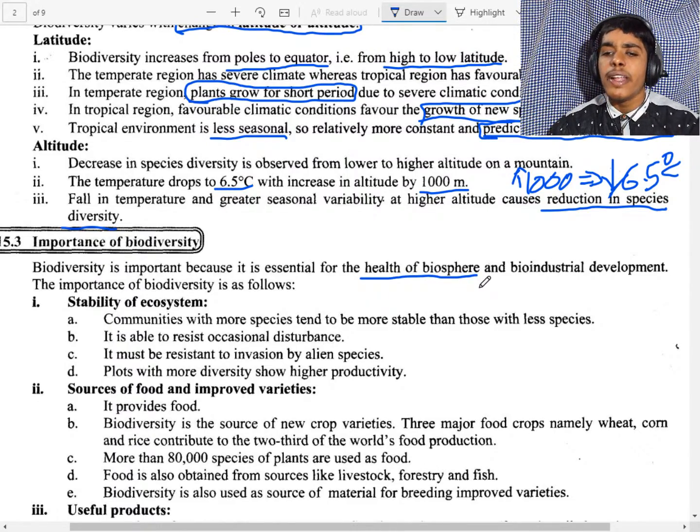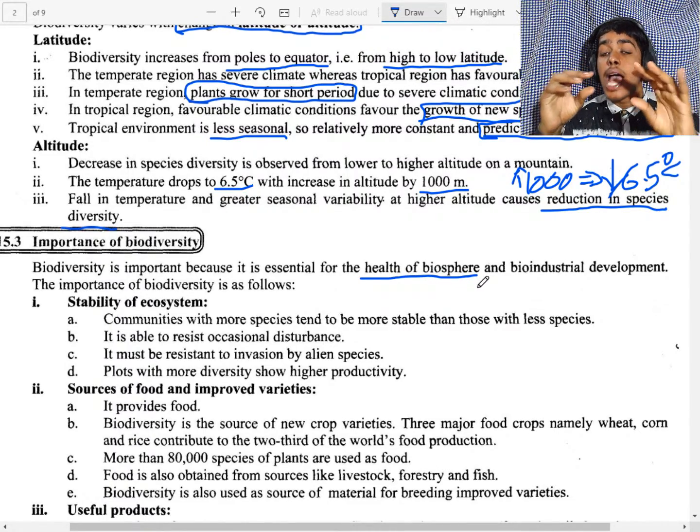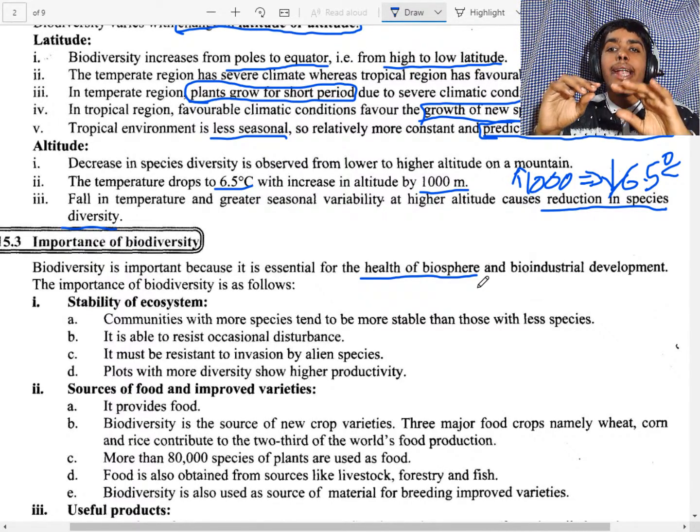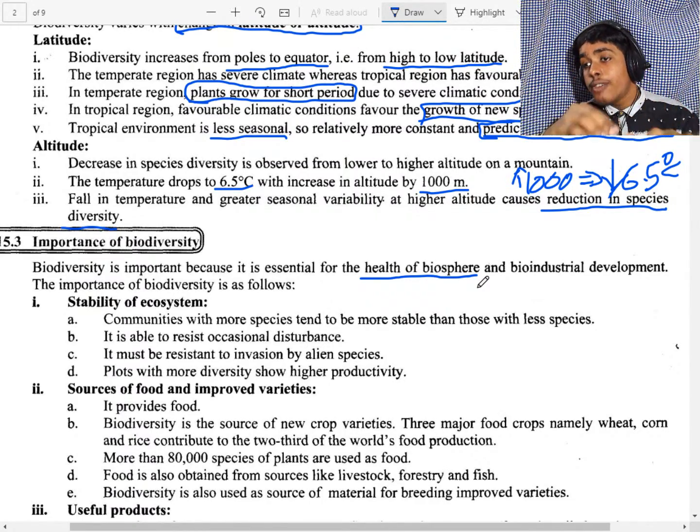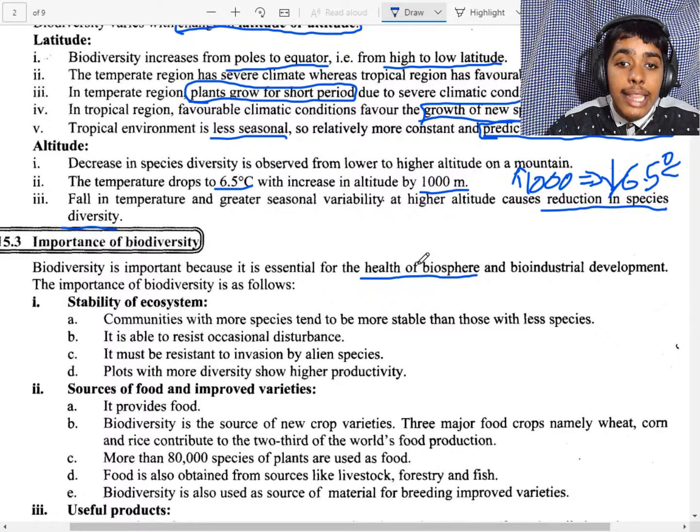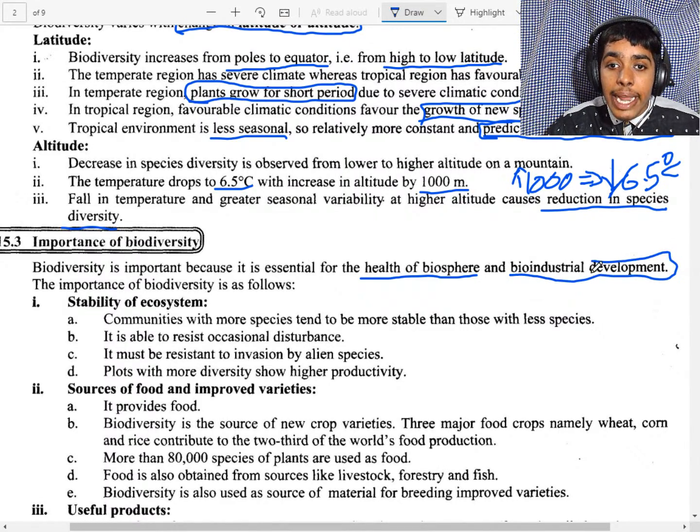If in a community there are more plants and more animals, the animals which rely on the plants will stay longer, and the plants help in photosynthetic activity, giving good oxygen and lowering the CO2 content. Look here, it is the health. And oxygen release will be managed by the plants. So there are more plants.